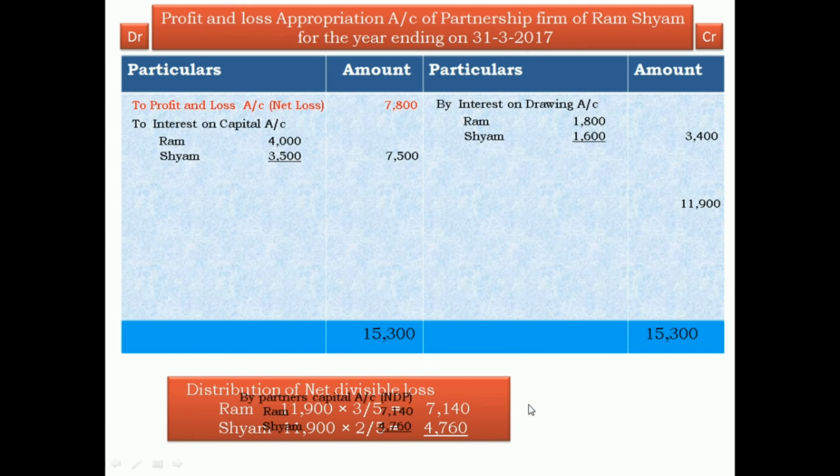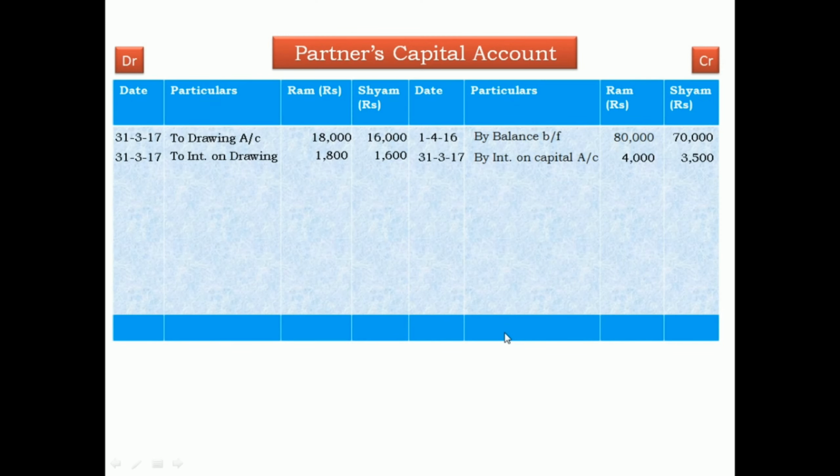Now, by partner's capital account, net divisible loss is transferred to partner's capital account, Ram 7,140 and Syam 4,760. On the partner's capital account debit side, on 31st March 2017, to profit and loss appropriation account 7,140 and 4,760.